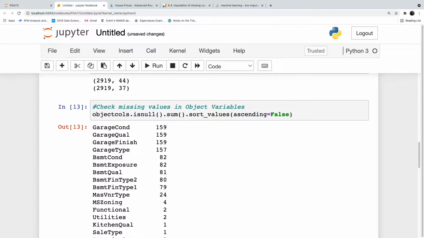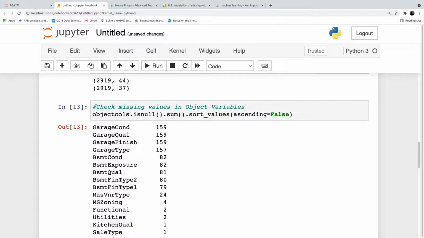Either the house does not have a garage, or the house has the garage but the details of the garage are not filled. But typically our assumption is every house in the US will have a garage. So we will not go with the option of not having the garage. So we assume that every house in the US has a garage.